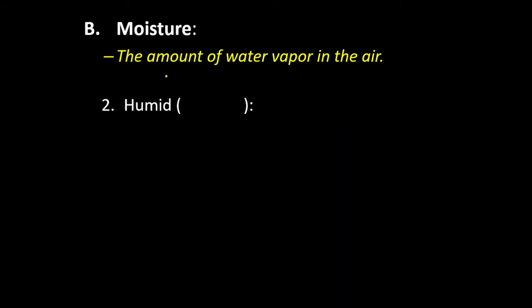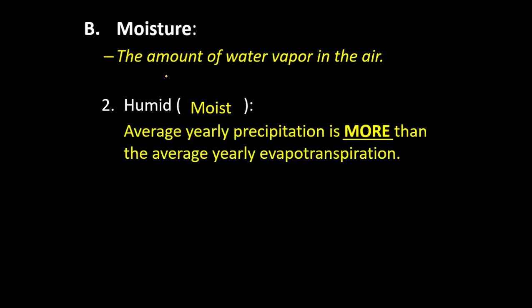Next, we have humid. Humid referring to moist or wet. So if an area is humid, it's going to be the opposite of an arid region. A humid area is going to be a place or a region that's going to have more precipitation than it does evapotranspiration. Now that doesn't mean that you're not going to have a lot of evapotranspiration. It just means that there is more coming out of the sky, making it a very wet region. So, first place that comes to mind, rainforest or a jungle. Those places are going to be very wet all year long.